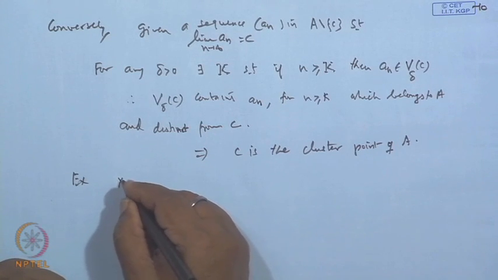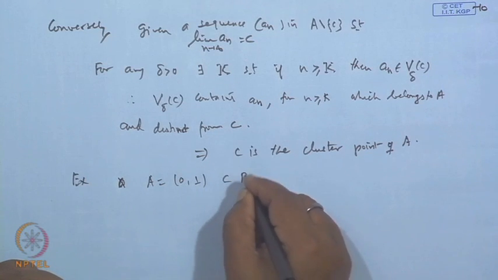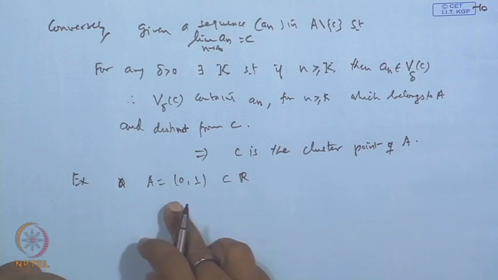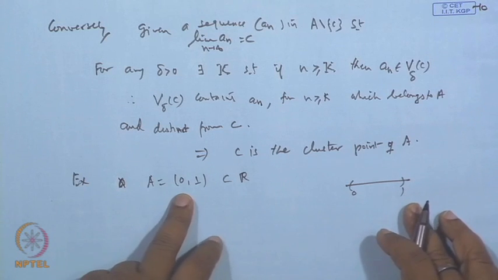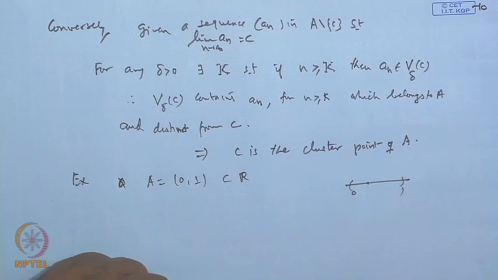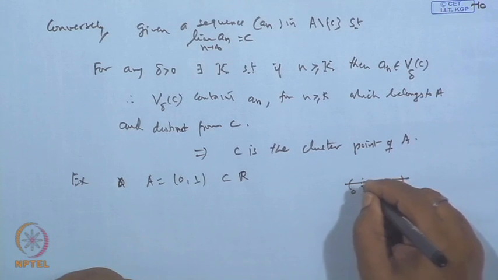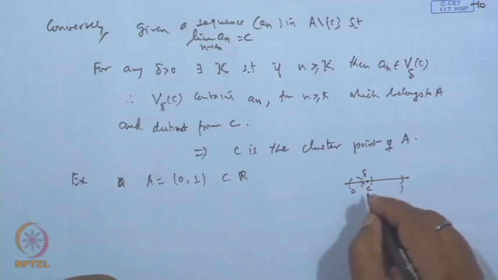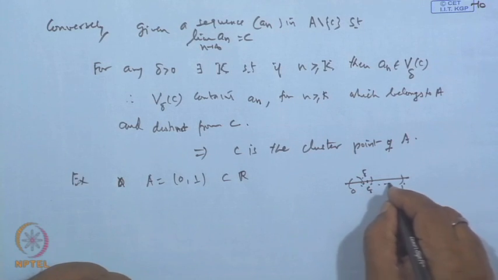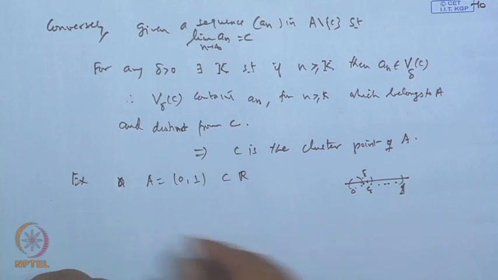Now, let us see a few examples. Suppose I take A to be the open interval (0, 1), which is a subset of R. Every point will be a cluster point. Why? Because when you take any point C of this, one can identify any delta neighborhood around the point, and then one can identify points of the set which are distinct from C. So, C becomes the cluster point, and this is true for any arbitrary C between 0 and 1.